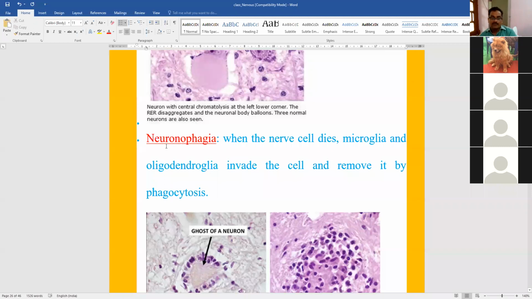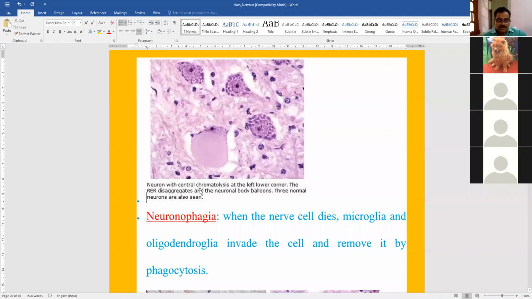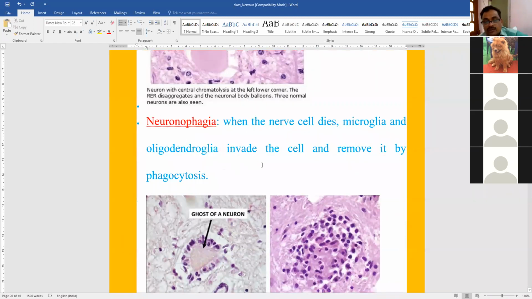Next is neuronophagia. Phage means eating, neuron means neurons. That is the neurons which get degenerated. The neurons which die are removed from the brain by the action of some phagocytic cells, particularly the microglia.